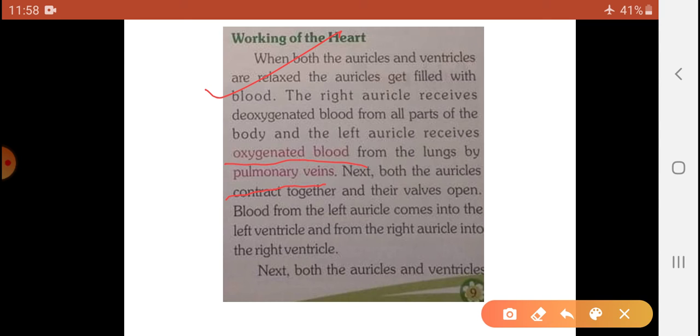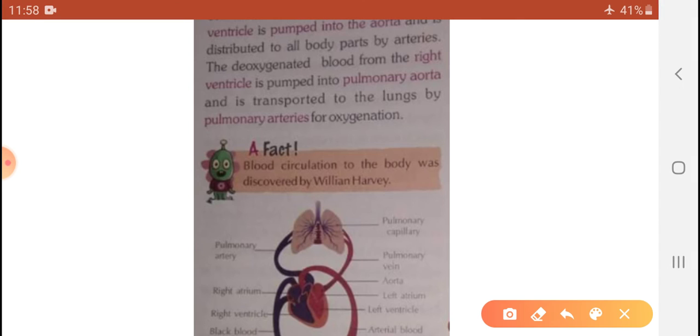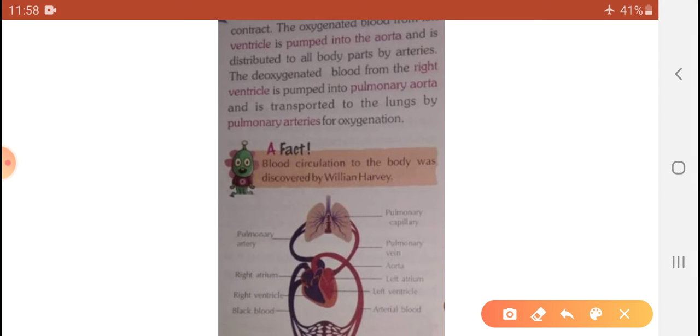Next, both the auricles contract together. The valves open, and blood flows from the left auricle into the left ventricle, and from the right auricle into the right ventricle. The left ventricle pumps blood into the aorta, and it is distributed to all parts of the body by arteries.